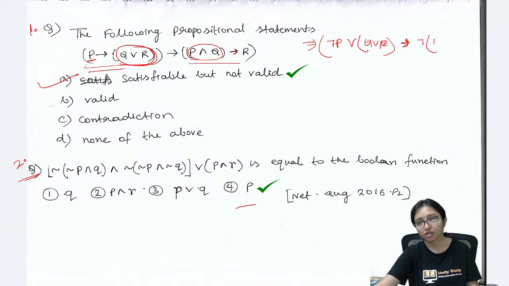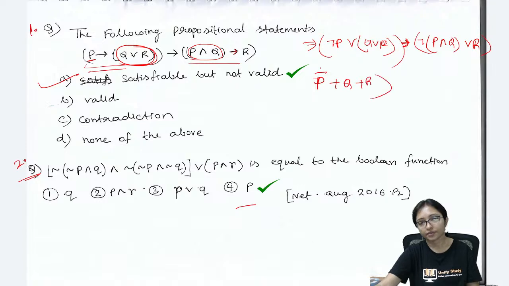Not P and Q or R. You can write it this way, then try to solve it. Again you can think like that, it is P bar plus Q plus R. And what is this coming to? Not P and Q means it is P bar plus Q bar, right?